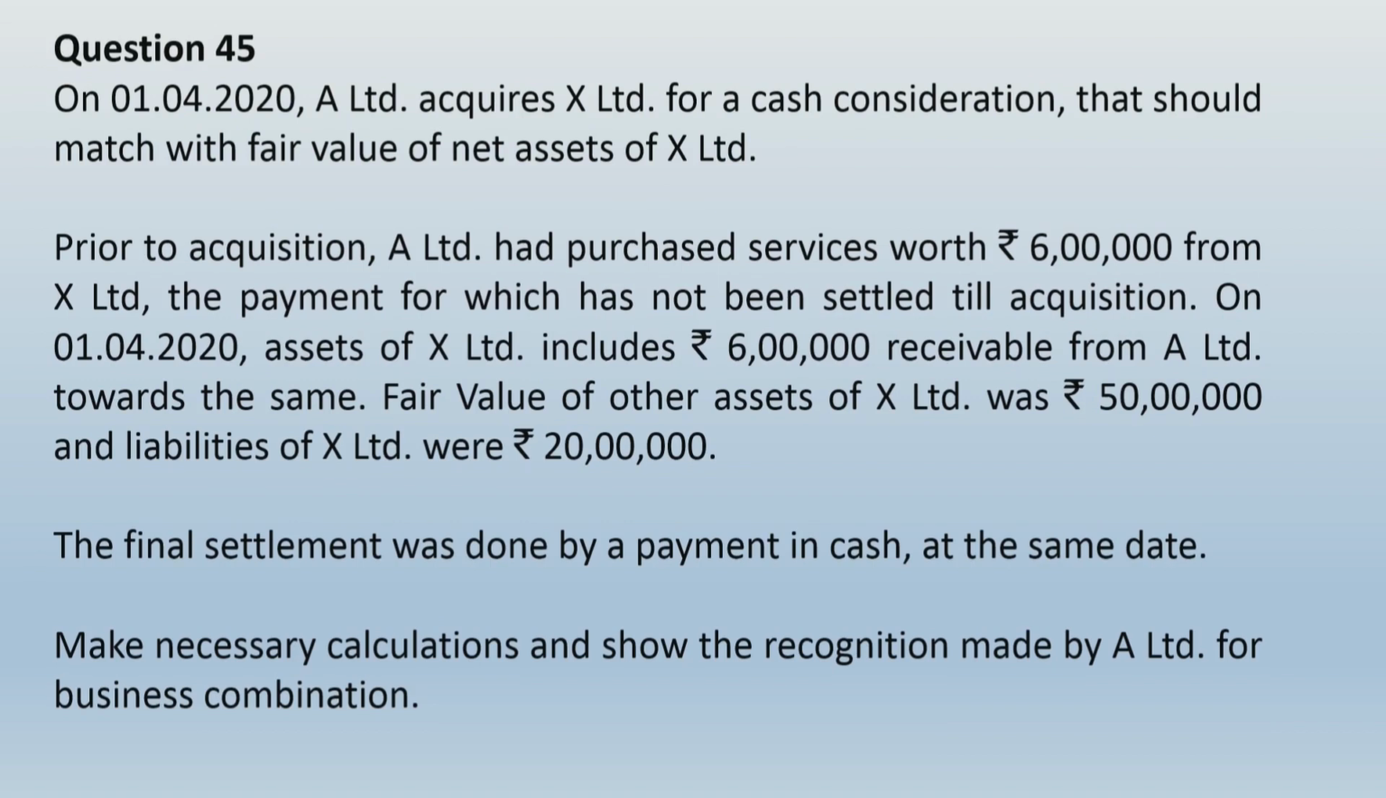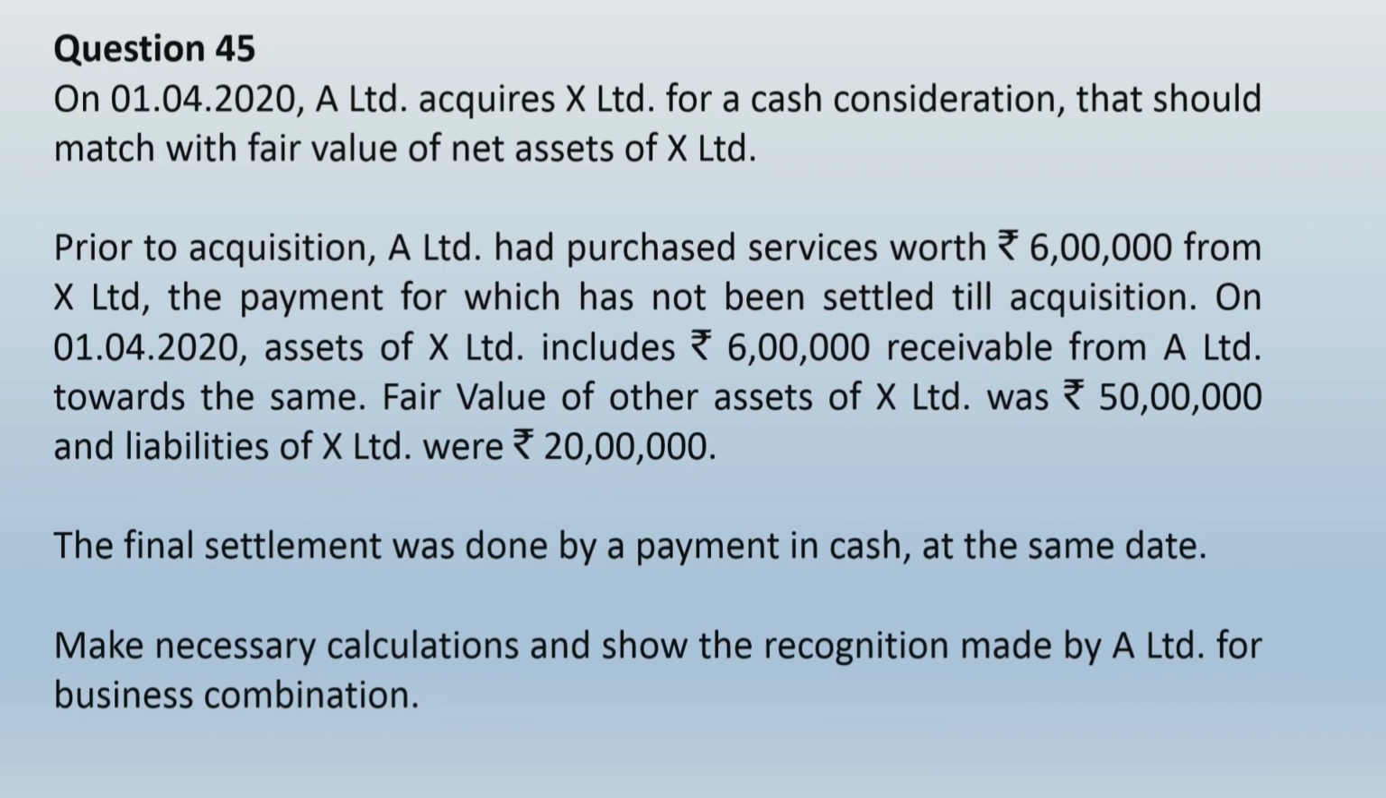On 1/4/2020, assets of X Limited include rupees 6 lakhs receivable from A Limited towards the same. Fair value of other assets of X Limited was rupees 50 lakhs and liabilities of X Limited were rupees 20 lakhs. The final settlement was done by a payment in cash at the same date. Make necessary calculations and show the recognition made by A Limited for the business combination.